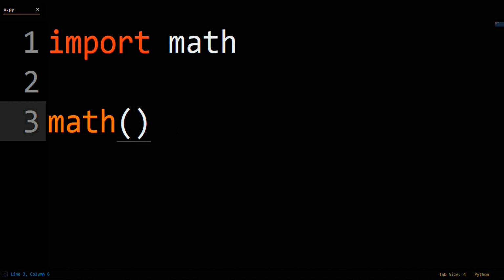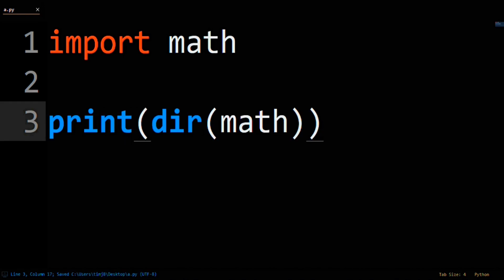If you are not a fan of leaving your code editor, then you can alternatively use two awesome functions, dir and help. If you write print of dir of math, Python will print out every member of the math library. Most, if not everything from this printout will give you usable functions you can call from the math library.